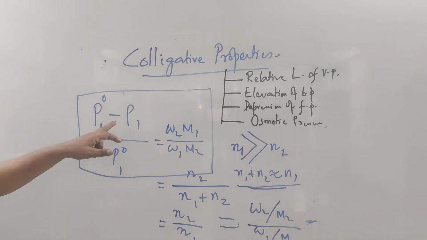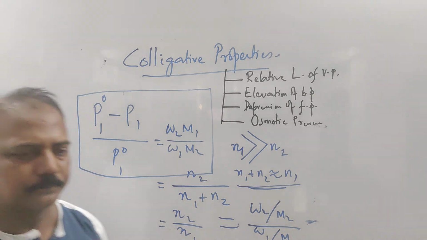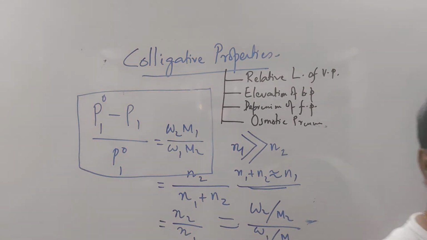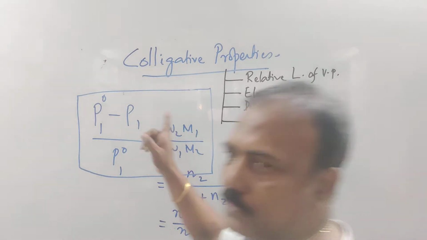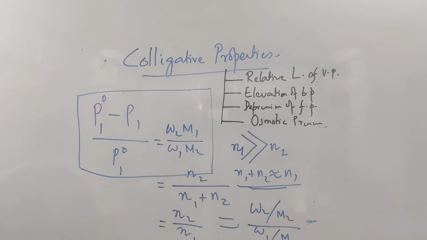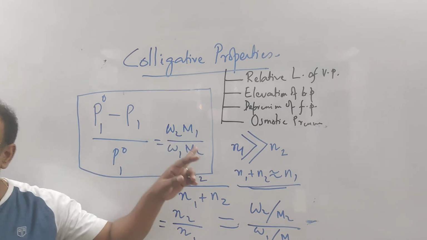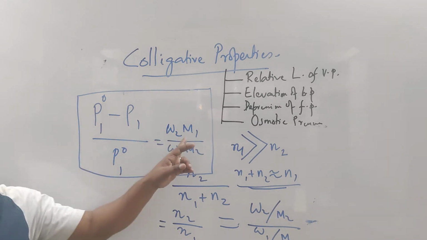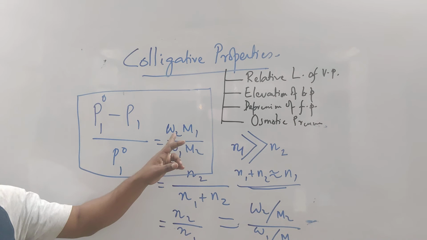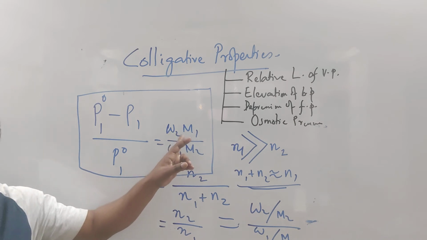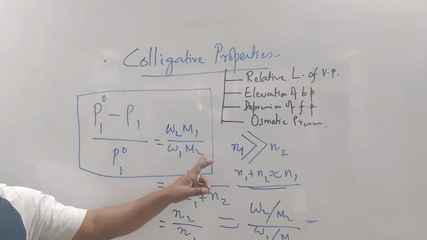What is P1 naught? Vapor pressure of the pure solvent. What is P1? Vapor pressure of the solvent in solution, that is vapor pressure of the solution only, because we are talking of non-volatile solute. What is W2? Mass of solute in gram, because M1 and M2 are in gram.